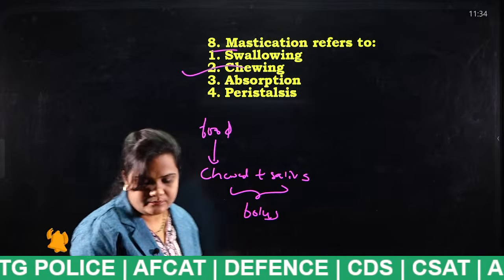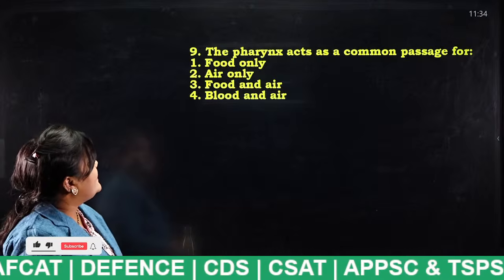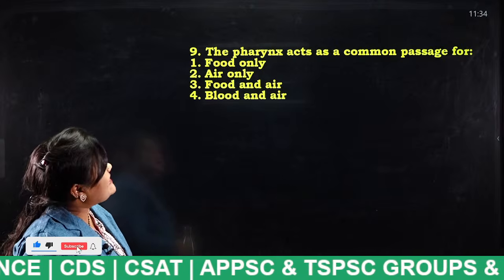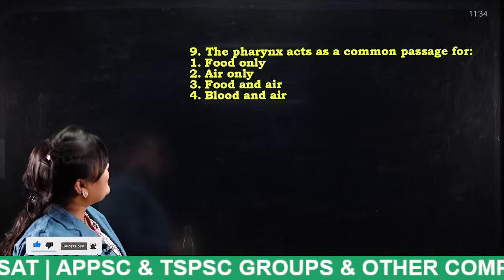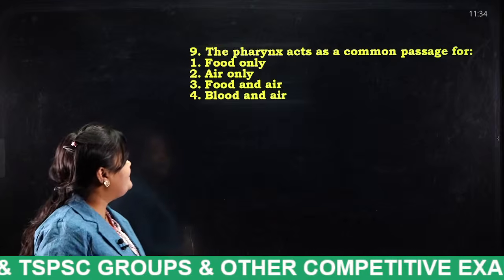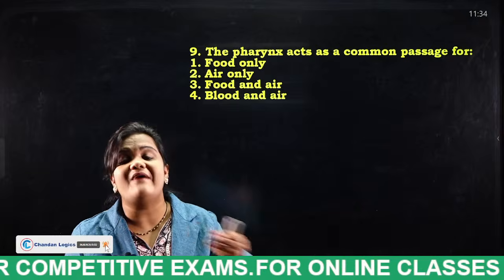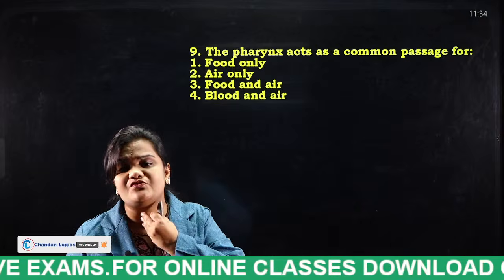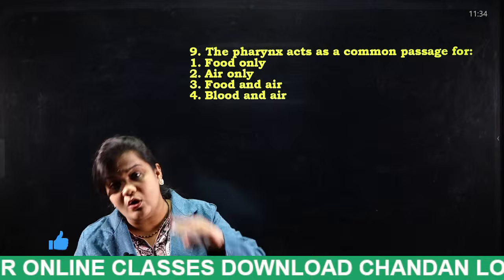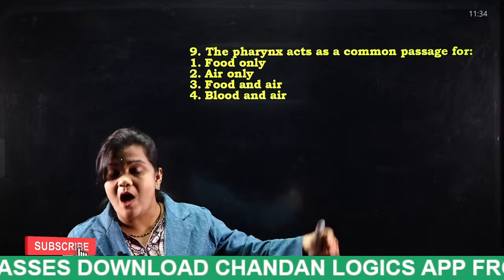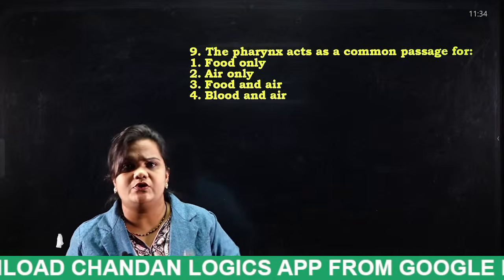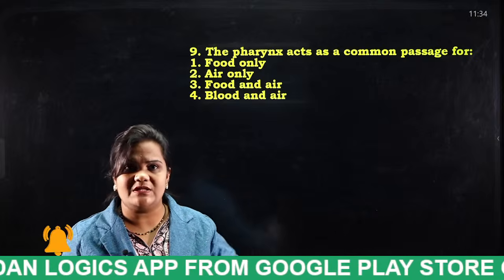Yes. Next. The pharynx acts as a common passage for food only, air only, food and air, blood and air. So tell me students, as you all know, the pharynx is a passage for only food, or only air, or both, or even blood. So tell me who is going to give the answer.